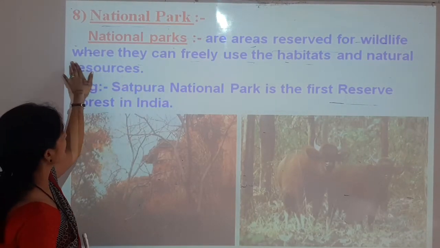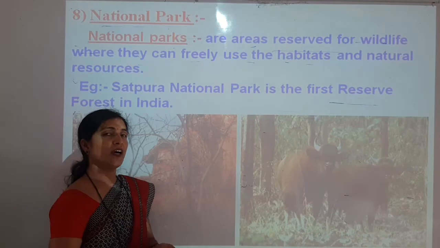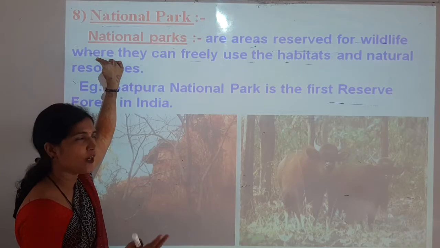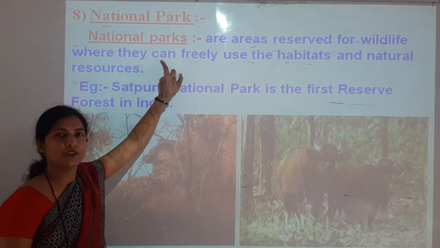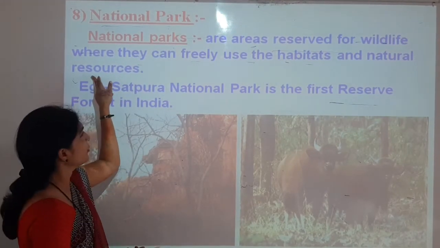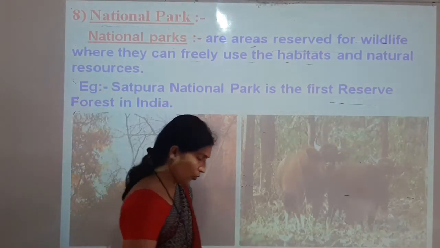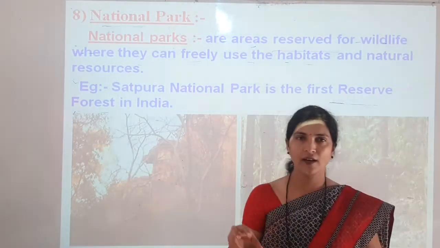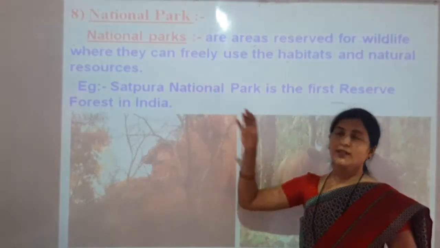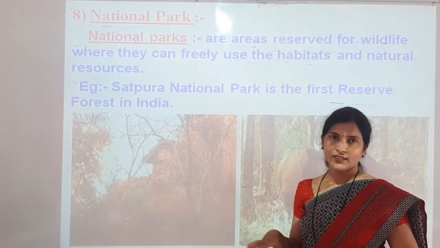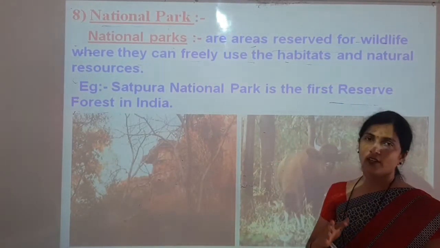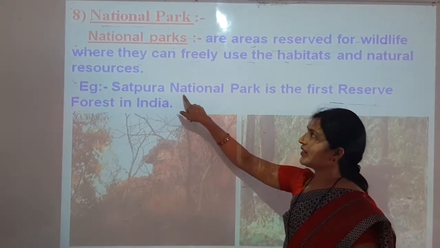National park. So what is a national park? A national park is an area reserved for wildlife, where animals can freely use their habitats and natural resources like water and plants. They freely move from one place to another in the national park and use all the resources available in the area. Example, Satpura National Park.